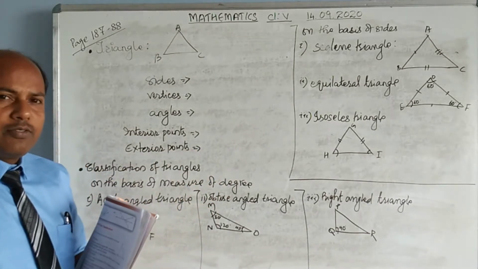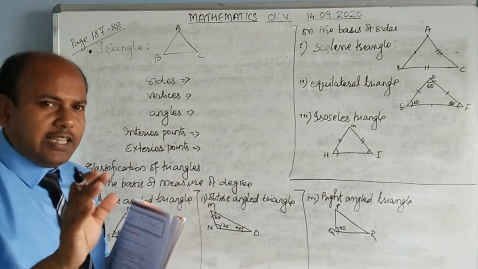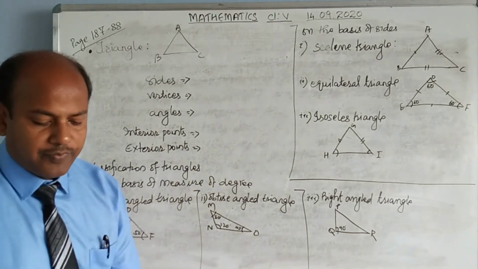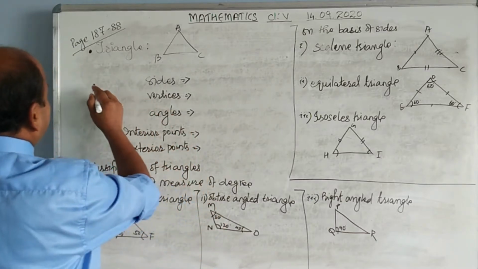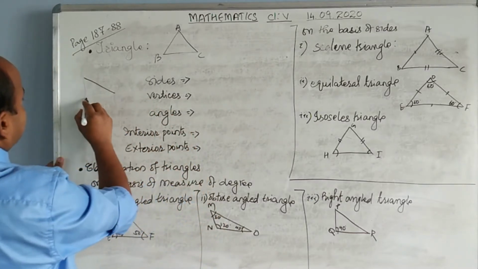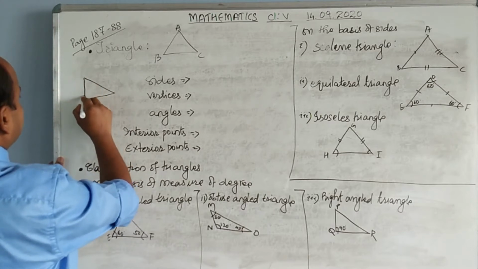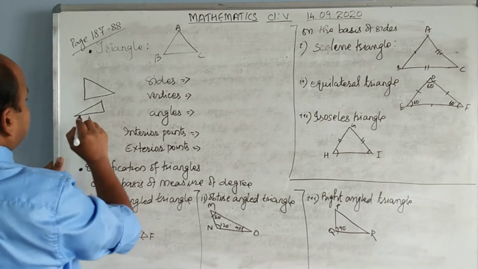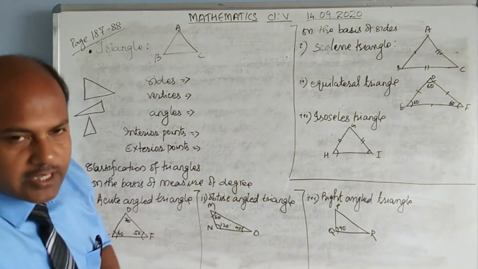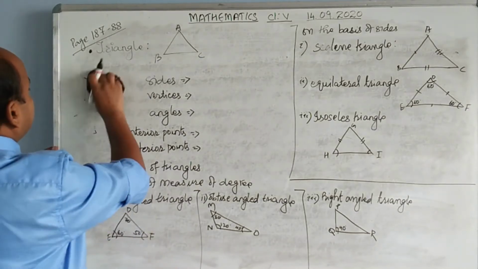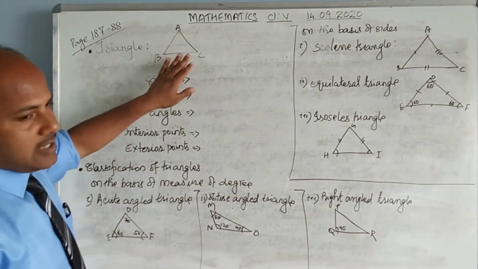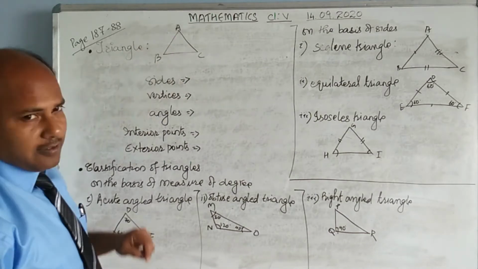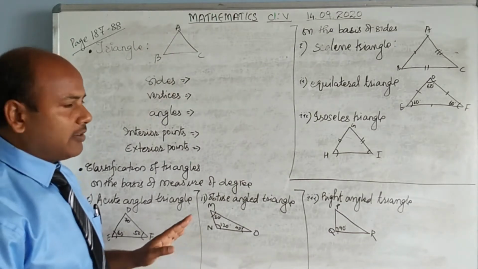First, it is important for you to understand what triangles are. Any shape that is formed by three line segments is called a triangle. One line segment, another line segment, another line segment. So this is a triangle, and I have written the name of this triangle as A, B and C.